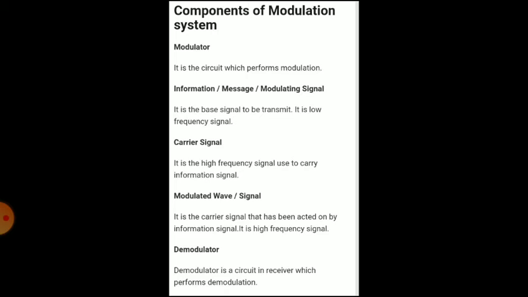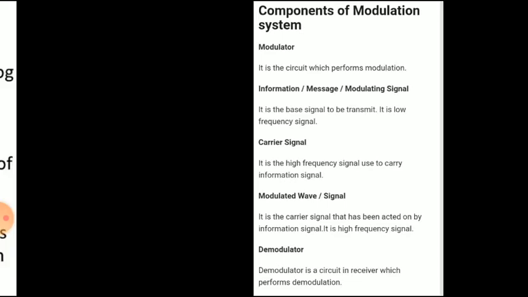It is the high frequency signal used to carry the information signal. Then the modulated wave or signal. It is the carrier signal that has been acted on by the information signal. It is a high frequency signal. And the last one is the demodulator. It is the circuit in the receiver which performs demodulation.